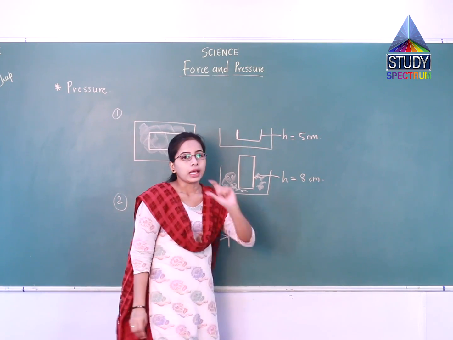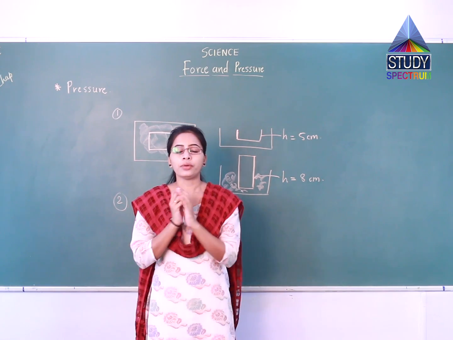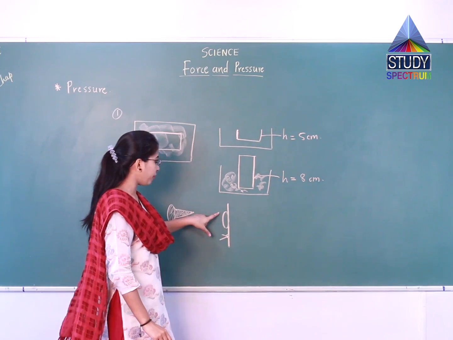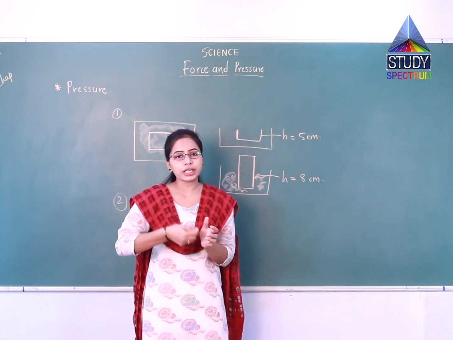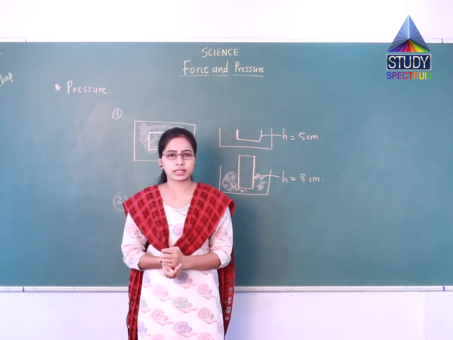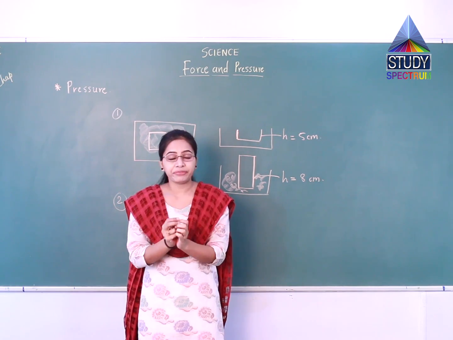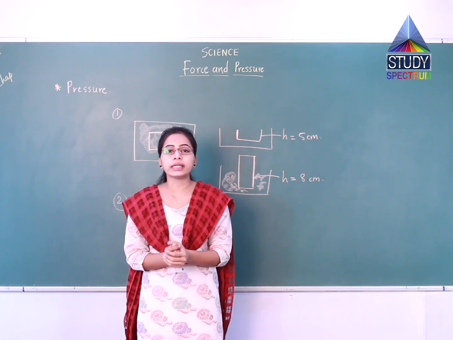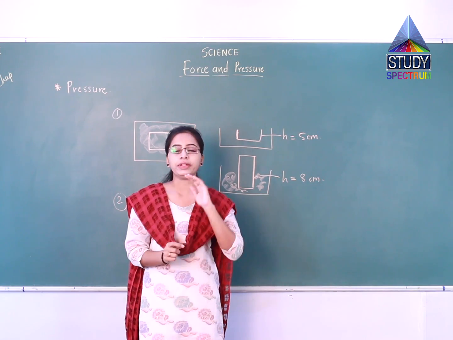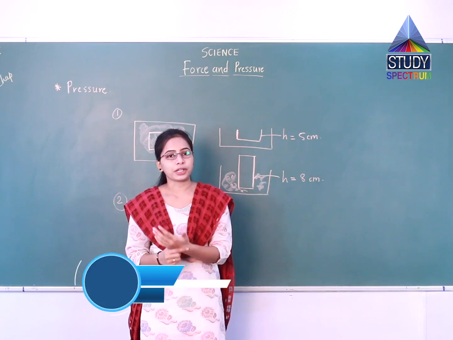So there is a quantity here. We are applying the same kind of force. Suppose in the first and second case we are pushing the nail with the same force, let's say 2 newtons, but the effect of that force in both cases is different. Means there is a relationship between force and pressure.